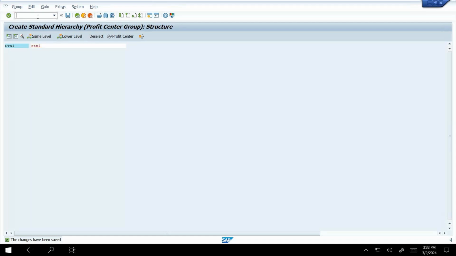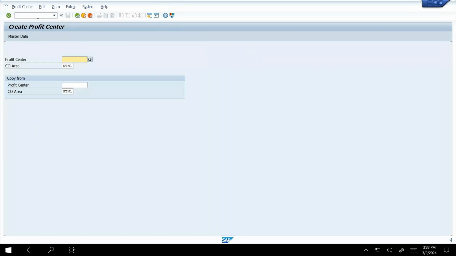For the profit center, type the T-code /nKE51, KE51. Here I give my controlling area and all those things.